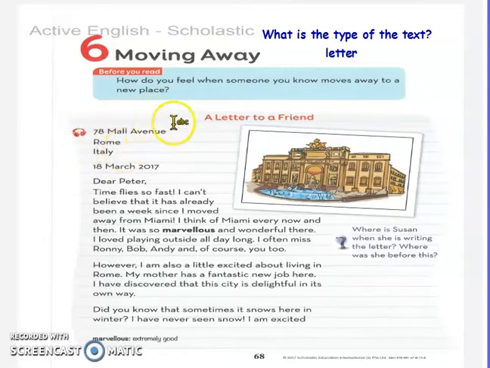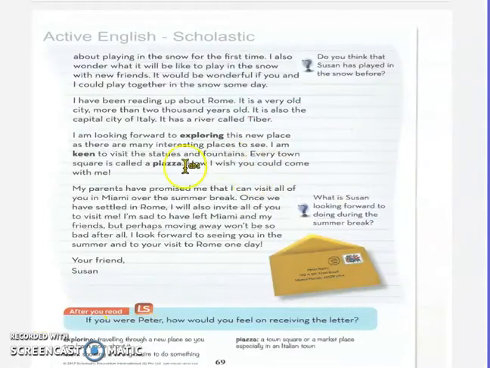So this is the address of the writer, عنوان كاتب الرسالة. And this is the date of the letter, تاريخ الرسالة. It's the 18th of March 2017.